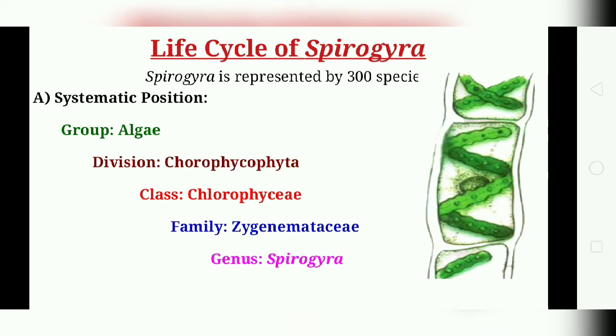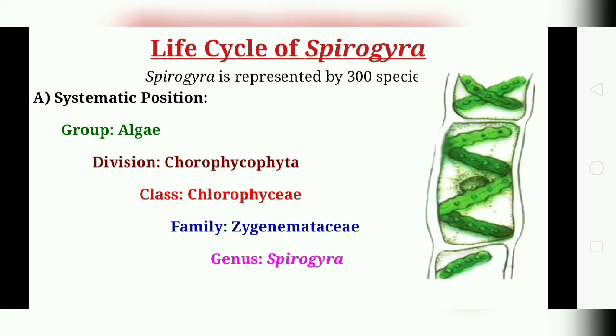Now we will look at the systematic position of Spirogyra. It belongs to the group algae, which are chlorophyll bearing organisms and hence photosynthetic in nature. The plant body is thallus like and the sex organs are one celled.